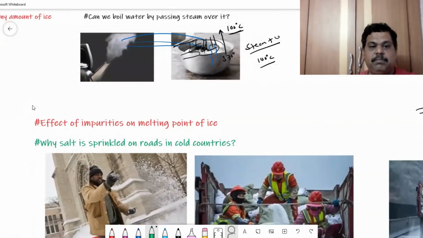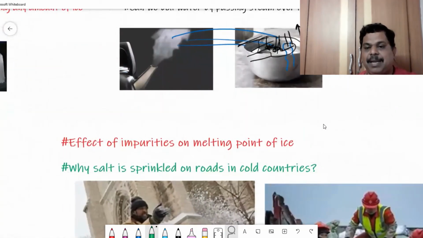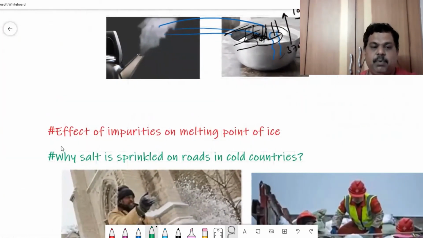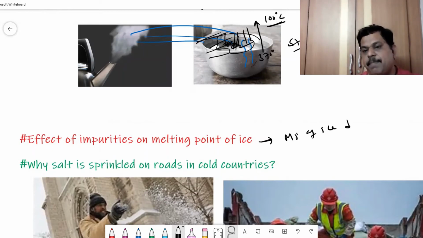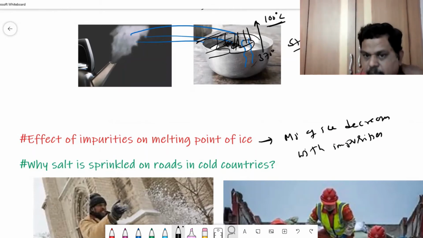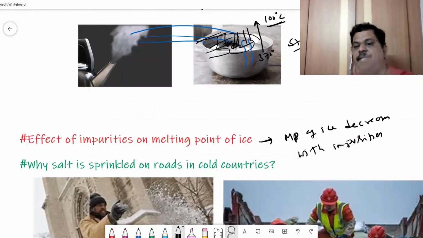Let's understand some of the important practical applications of this. What is the effect of impurities on the melting point of ice? Very, very important. Remember, whenever you add impurities, the melting point of ice decreases with impurities. Soluble impurities, you can say. So remember, the melting point of ice decreases with impurity.